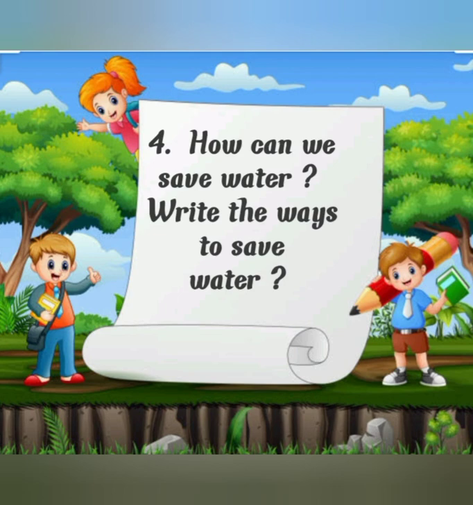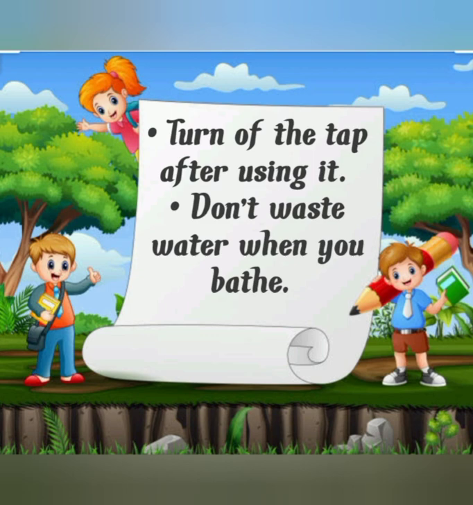Listen to the points very carefully. First point is turn off the tap after using it. If you are using tap water, then turn it off immediately after using it. Then second is don't waste water when you bathe. When you bathe you should not waste too much water. Just use a limited amount of water for bathing. Is that clear? Now I hope these 2 points are clear to you all.